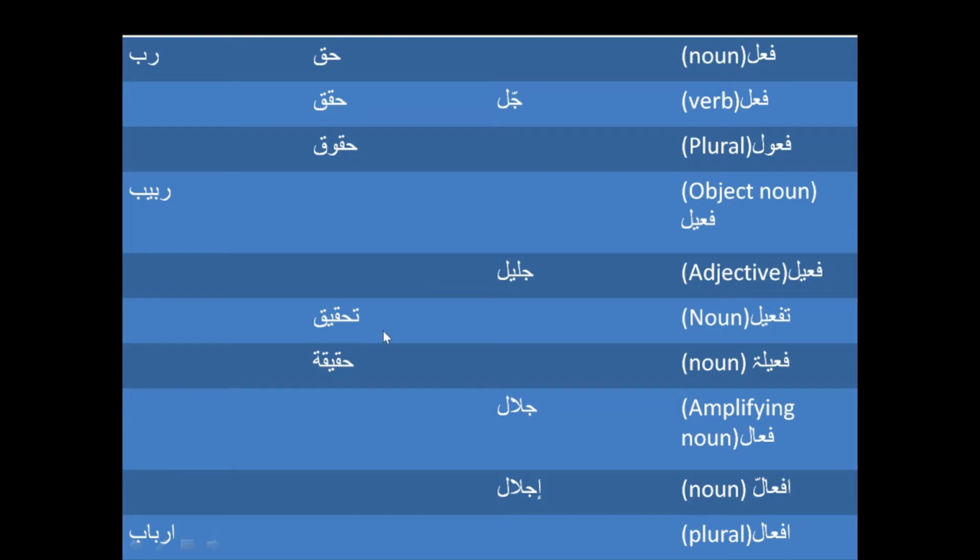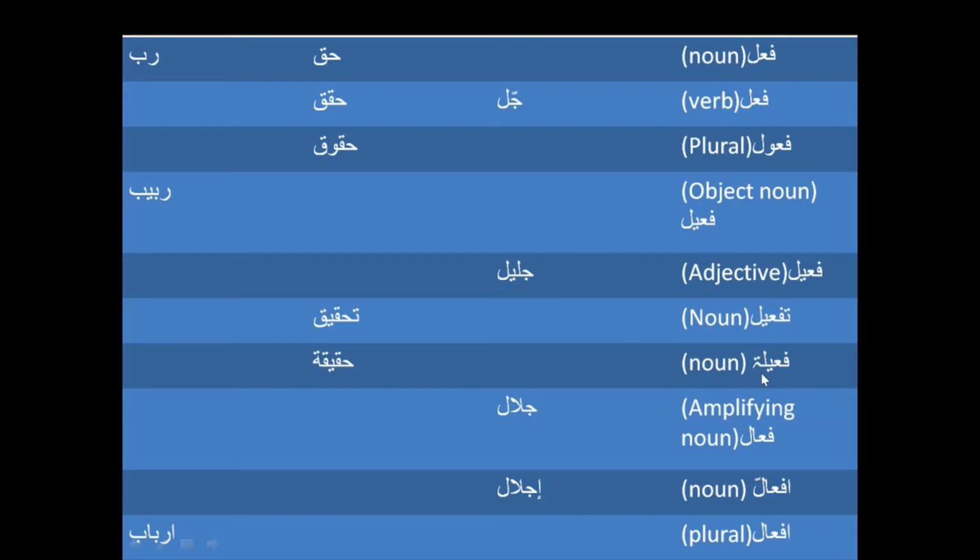And then from faeel we have the taf'eel form, and the taf'eel form is going to make Haq into Tahqiq. And Tahqiq is again once you are going to find the reality, or you are going to find what is due or due rights of somebody. So that is where we are going to use Tahqiq.